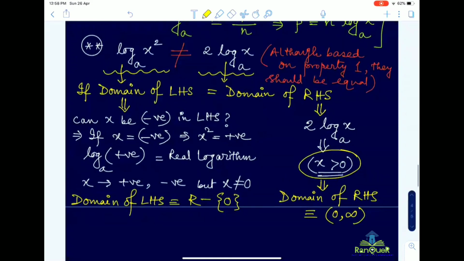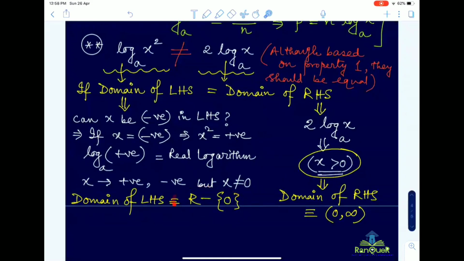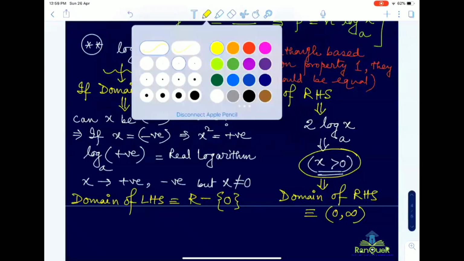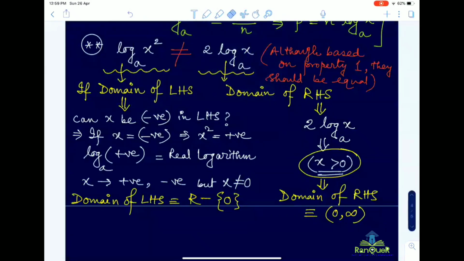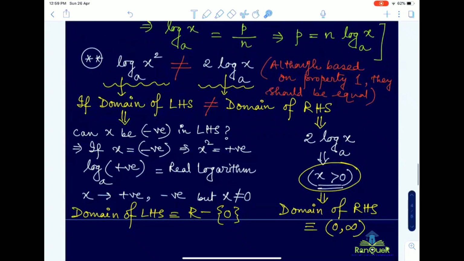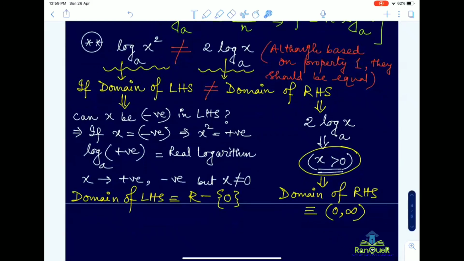Now tell me, are they in the same domain? No, sir. So that is why the domain of the left hand side is not equal to the domain of the right hand side. So that is why you cannot write that they are equal. Up to this, any confusion, anyone?